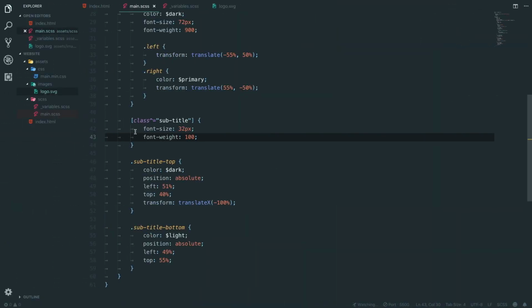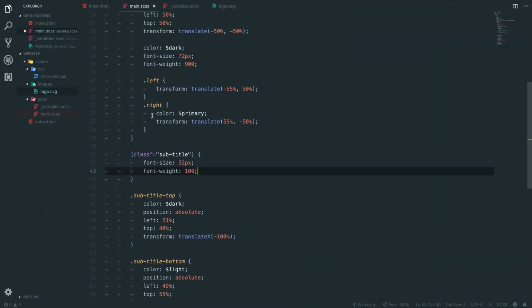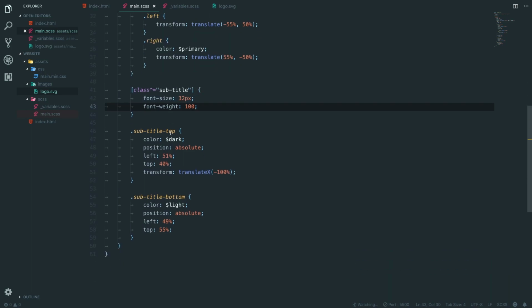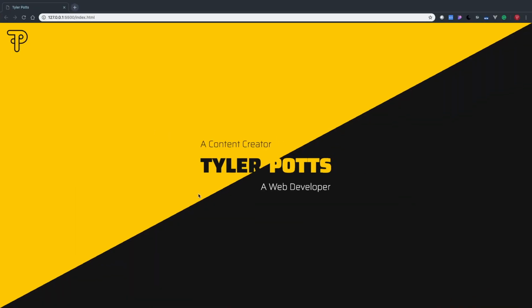That is a really cool way of doing things if you didn't know how to do that. And this is a CSS thing, this isn't just a Sass thing. You could do this in CSS too. Okay, that's looking all right. It's kind of basic, but it's kind of there.